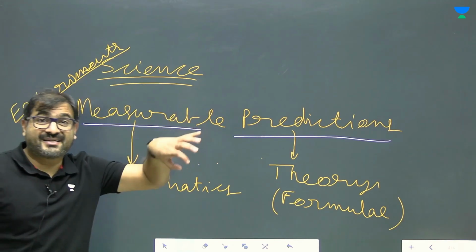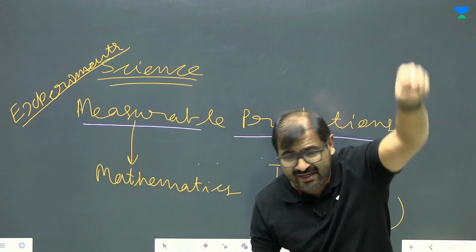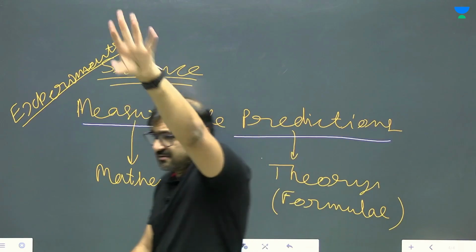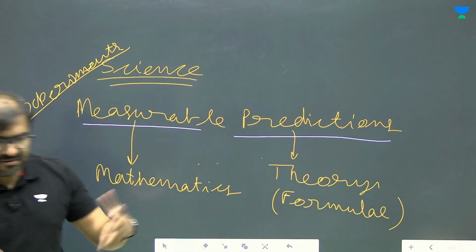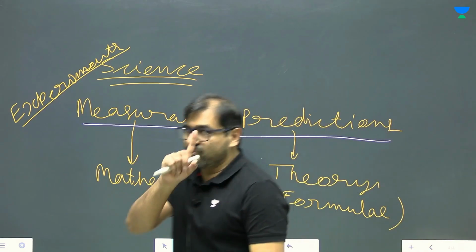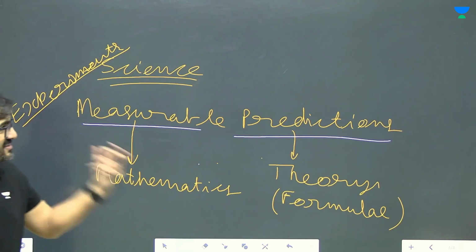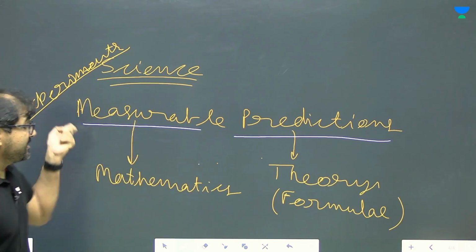You can't make predictions which are not measurable, like people saying that a flood came and people died, or some natural calamity happened, because people were committing sin. That doesn't work in science. It may be true or false, that's a different thing, but that is not science. Science is about measuring your predictions.